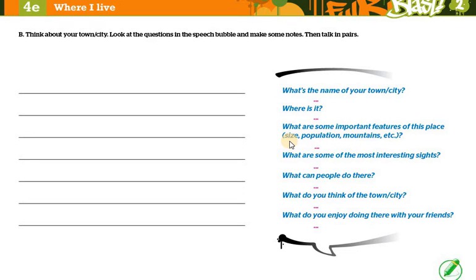For example, size: is it big or small? Population: does it have a large population? Mountains: does it have mountains, rivers, hills, a beach, a lake? Try to mention some of the features that this city is known for.